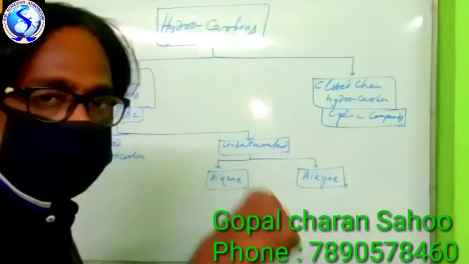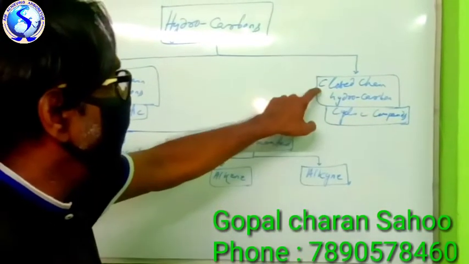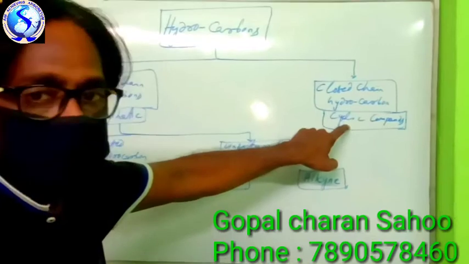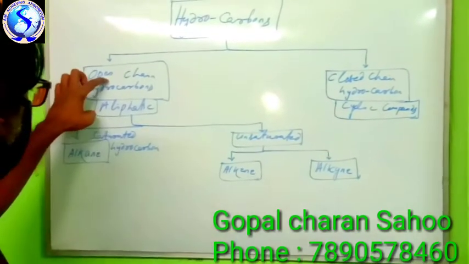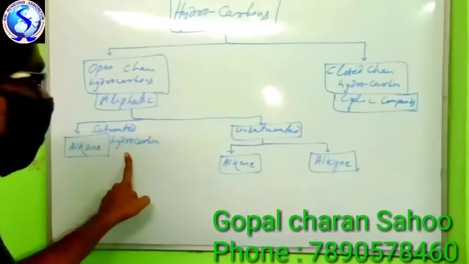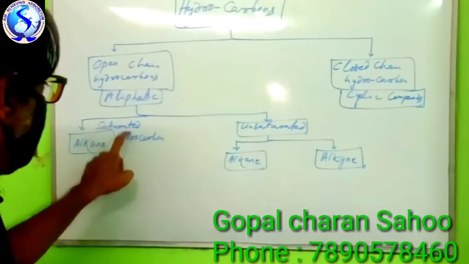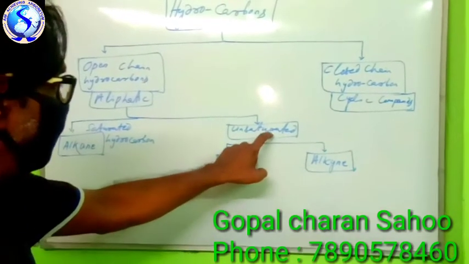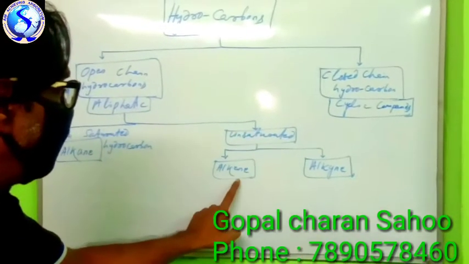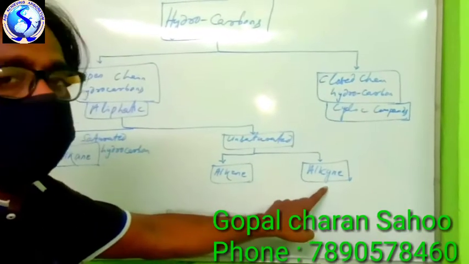Closed means what? Cyclic. Closed chain hydrocarbon or cyclic. Again, aliphatic or open chain hydrocarbon is divided into two categories. Number one, saturated hydrocarbon. Number two, unsaturated hydrocarbon. Again, this is divided into two categories. One is alkene, another is alkyne.